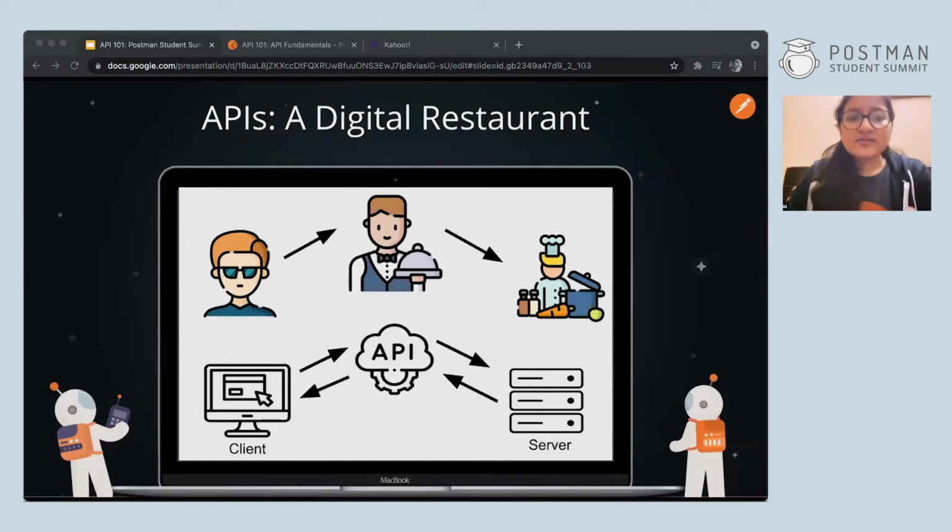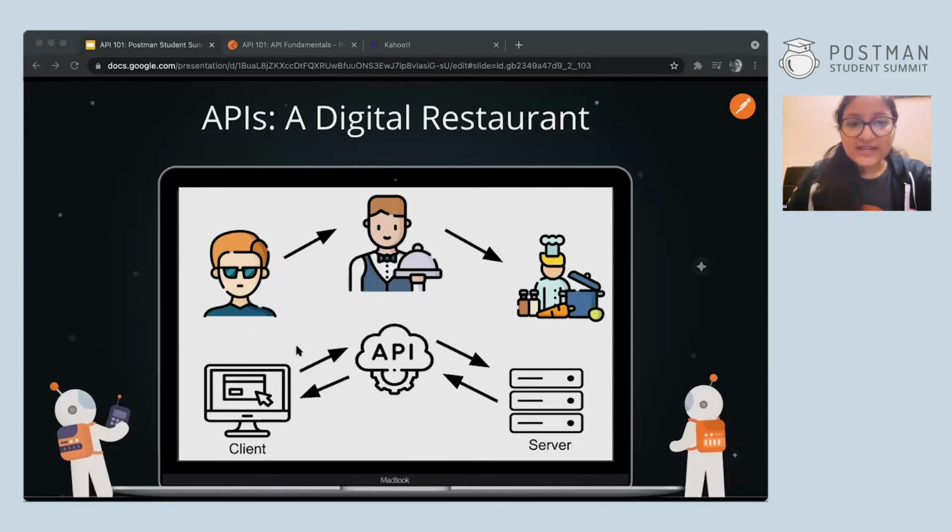So I know now you'll ask me, how do APIs do that for clients and services? Let me convert this example into a more technical format so you can understand what I mean. Here, the person who has ordered the food is the client. The waiter is an API, and the server is the chef who is actually cooking up what you need and giving you back the actual response.